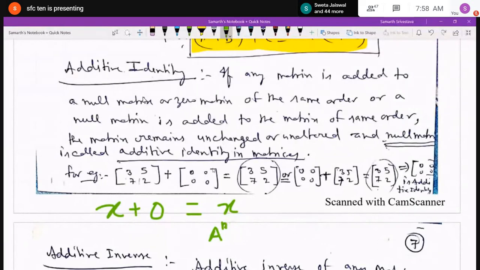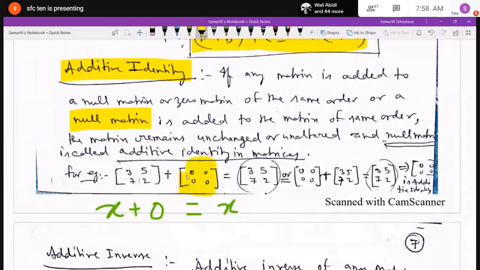What is the additive identity? Additive identity is that matrix which does not make any difference on addition. In the case of addition of matrices, if you add a null matrix to any matrix of the same order, it is not going to make any difference.